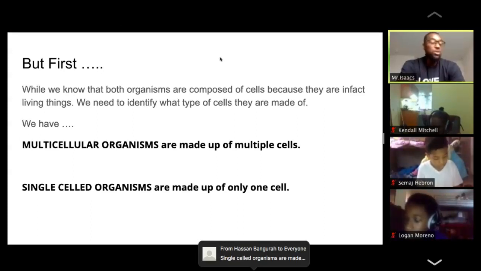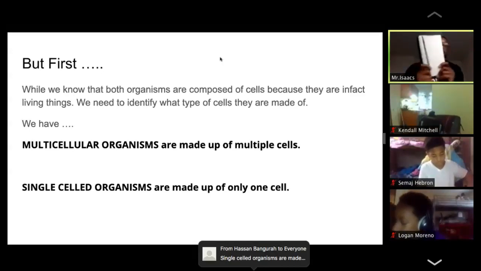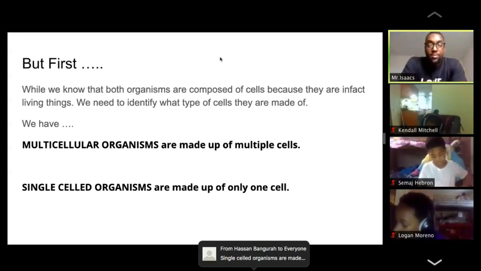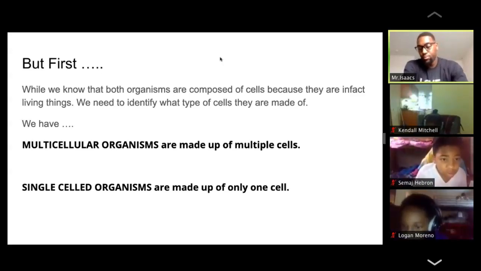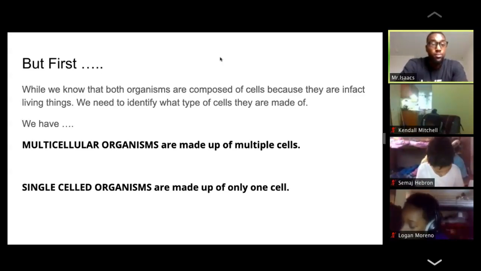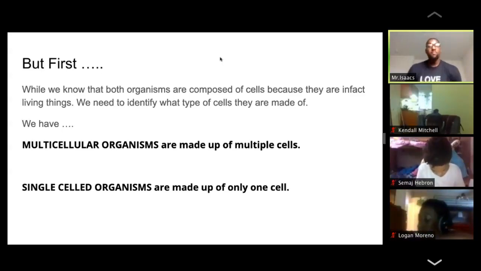When you have that down, raise your notebook so I know we have it down and we're ready to move on. Again, multicellular organisms are made of multiple cells, while single-celled organisms are only made of one cell.